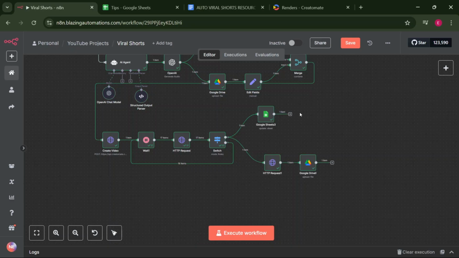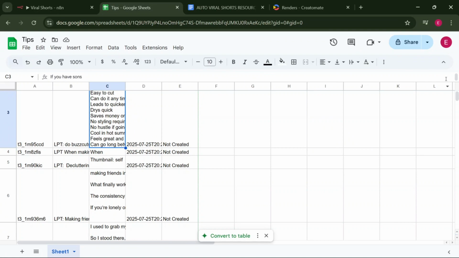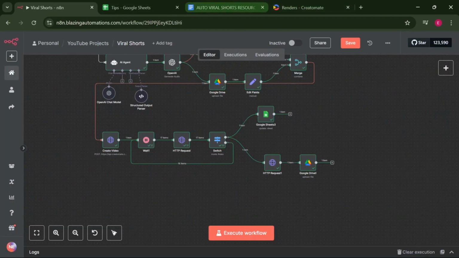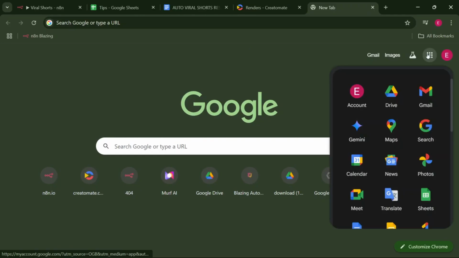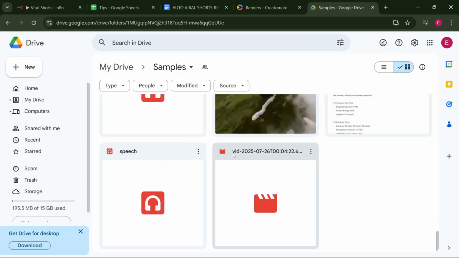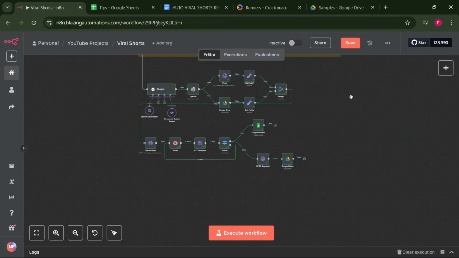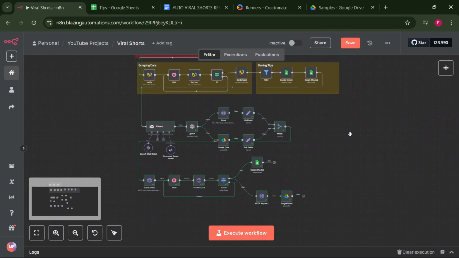So if we go back to the Google Sheets to check, we'll find that one tip, which is this one, the status has changed from not created to created. If we go back to my Google Drive and see, so we have this video. As you can see, the naming convention is exactly as we wanted it to be. This is how you can create auto viral YouTube shorts or TikTok shorts or Instagram reels.